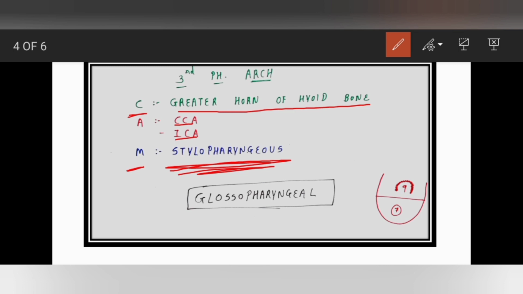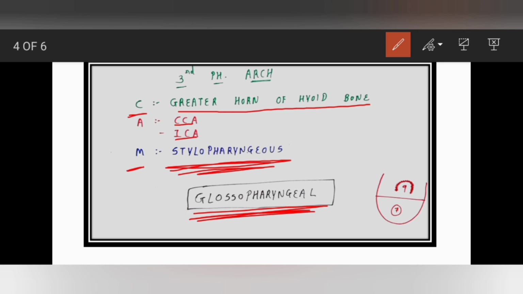It is our glossopharyngeal nerve, number 9. Okay, so till now each single thing is your MCQ. So remember all the things here, clear your concept and go solve the MCQs.